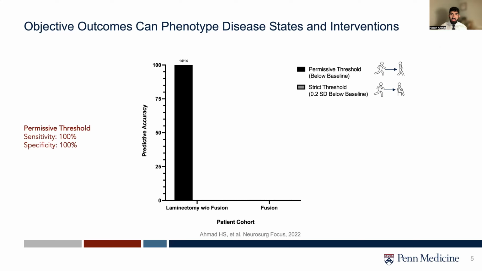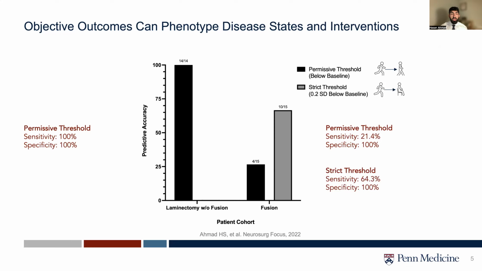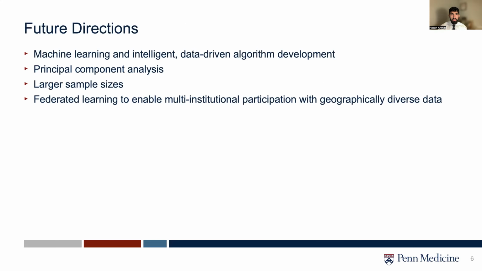In our algorithm, a permissive threshold, which detects modest changes in physical activity, classified laminectomy patients with 100% accuracy and 100% sensitivity and specificity. However, this same threshold was not sensitive or accurate in detecting fusion patients. Using a different, stricter threshold, which is more attuned to chronically presenting patients, resulted in significantly greater accuracy and sensitivity in our classification. While this preliminary analysis still needs to be validated with a greater number of patients, it is clear that objective outcomes can be used to phenotype patient presentations and outcomes.